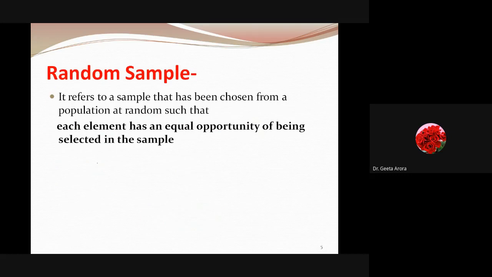If it is clear, then the next thing we are going to learn is random sample. Till now we have learned about random variable and probability distributions. Now we are saying random sample. What do you mean by random sample? Random sample means a sample that has been chosen from the population such that each element has an equal opportunity of being selected in the sample.